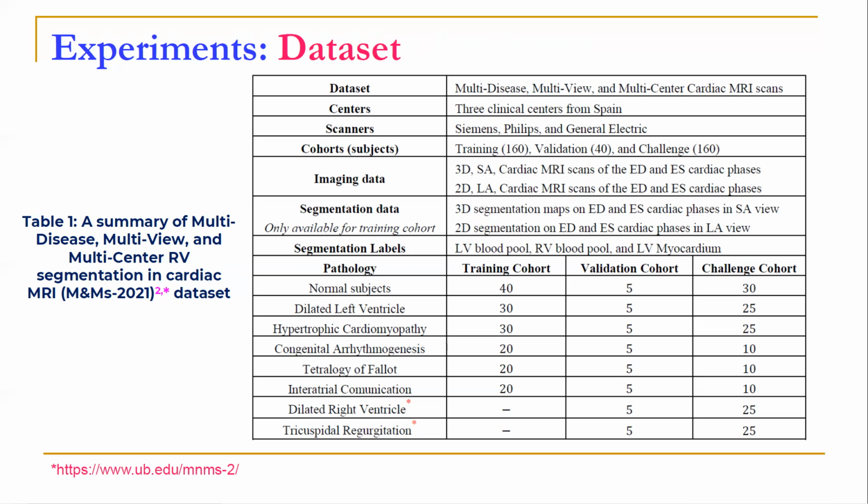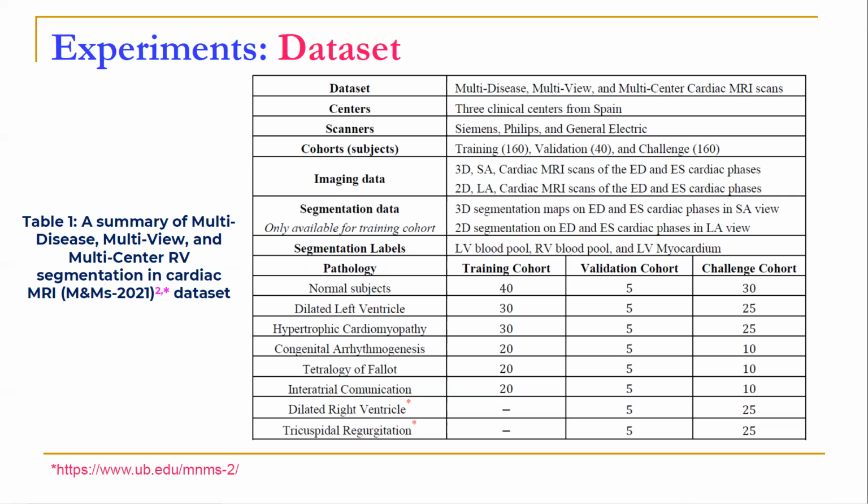Imaging data for each subject includes 3-dimensional MRI scans in the end diastolic and end systolic cardiac phases in short axis view, and 2-dimensional MRI scans in the end diastolic and end systolic cardiac phases in the long axis. We also have access to multi-class segmentation maps of the training cohort provided by expert cardiologists.